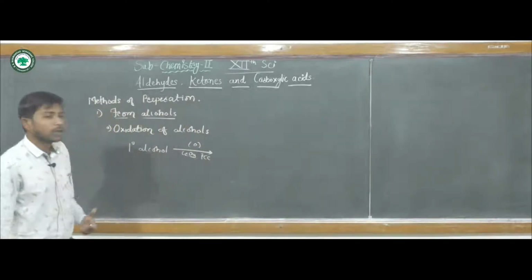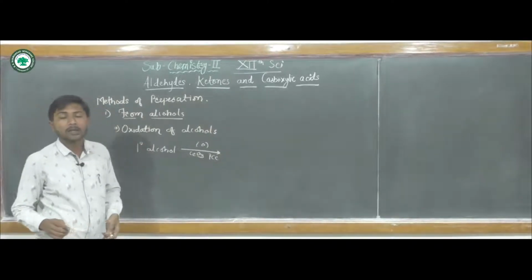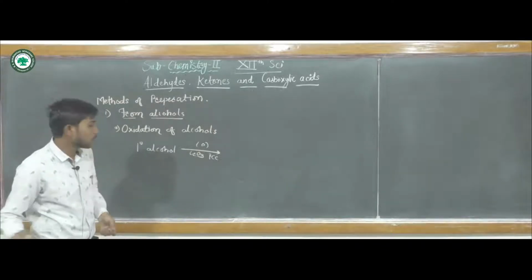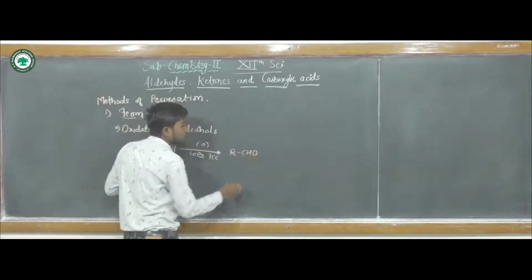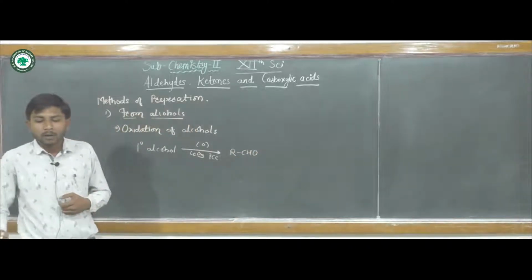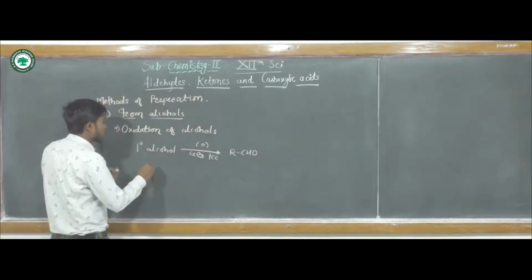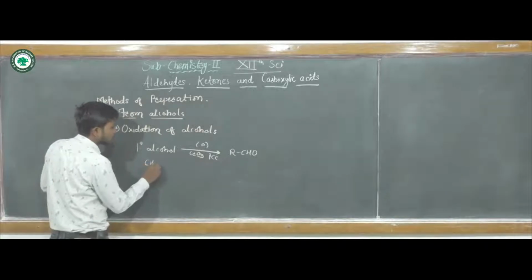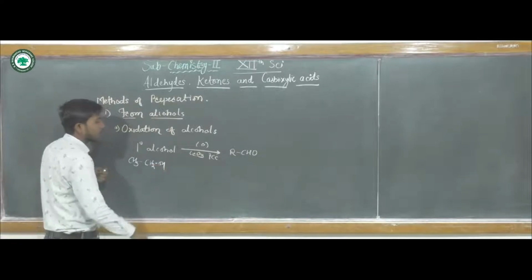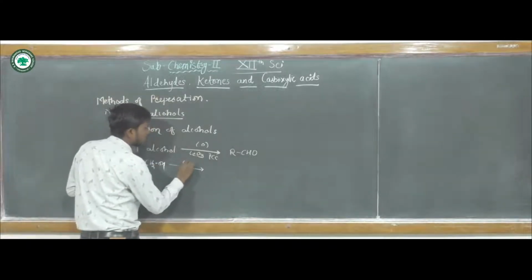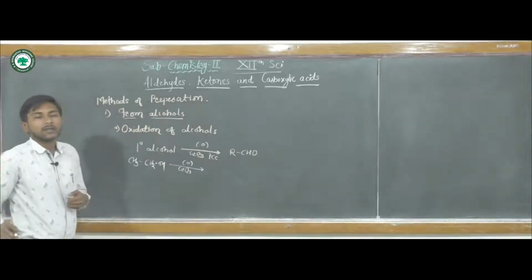When primary alcohols undergo oxidation, they undergo dehydrogenation to give the aldehydes. Again, secondary alcohols. Now we will see an example. Any example you can take, the primary alcohol ethanol, when it undergoes oxidation with chromium oxide.